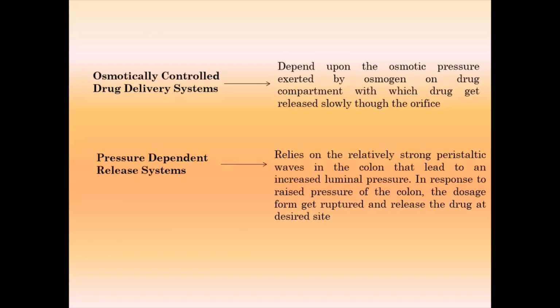Now the next two approaches are the osmotically controlled approach and the pressure dependent approach. Osmotically controlled approach means we use a formulation in which we utilize an osmogen. That osmogen will create osmotic pressure and release the drug after some specific period of time. When the formulation reaches the colonic area, the osmogen will create the pressure and the drug is going to be released in the colonic area.